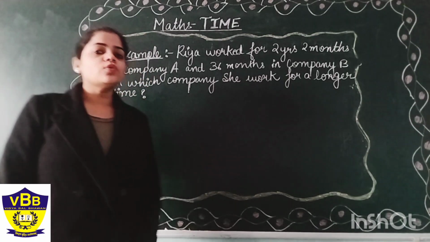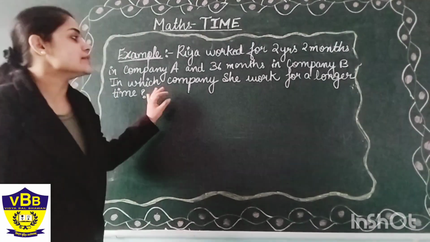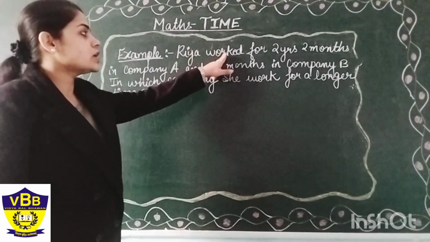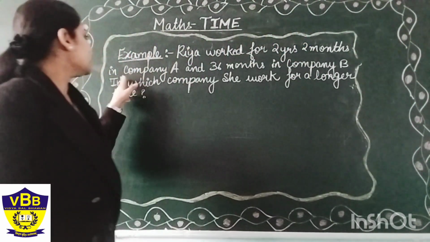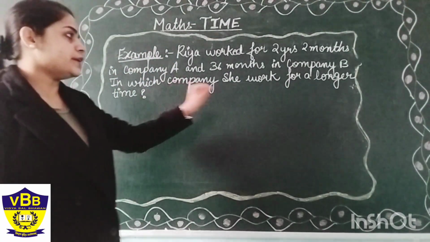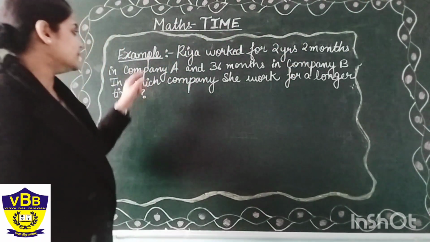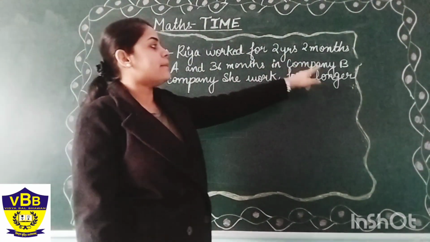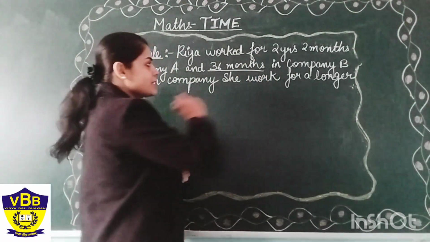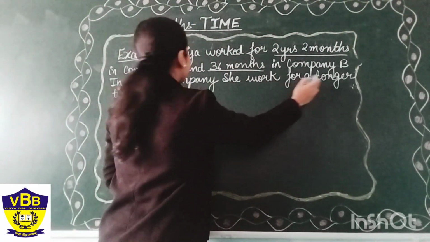So students, let us do one more question, but now we will solve a story sum rather than a normal question. So let us see what this question says. Ria worked for 2 years, 2 months in company A. Ria is a person who works in a company for a time period of 2 years and 2 months. That means 2 years plus 2 months, and 36 months in company B. She worked in company B for how many months? 36 months, and 2 years 2 months in company A. In which company does she work for a longer time?